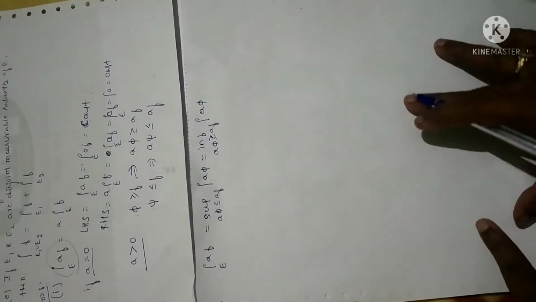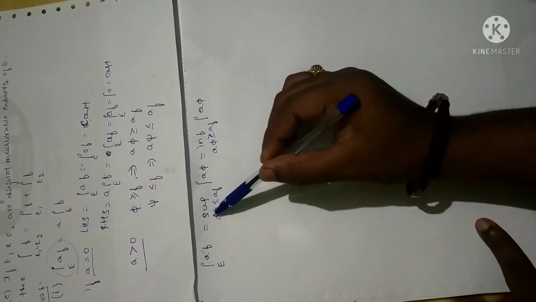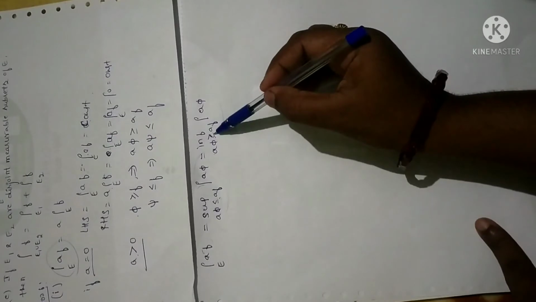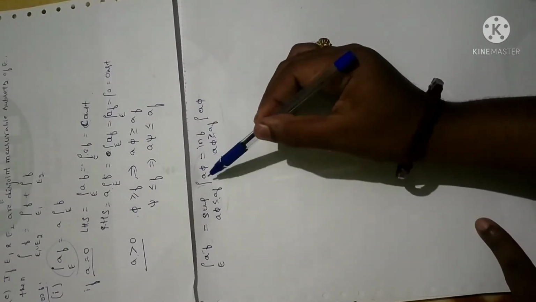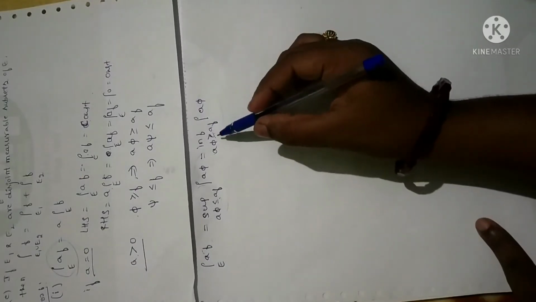This is from the definition of the Lebesgue integral: when the supremum is equal to the infimum, or when the upper bound is equal to the lower bound. This is the definition of upper bound and lower bound in terms of a simple function. I have already explained this in a previous session. Please go through that, then you will understand clearly.